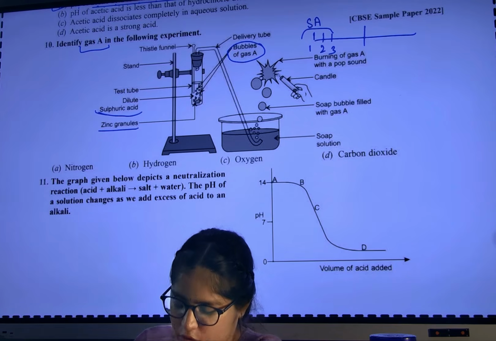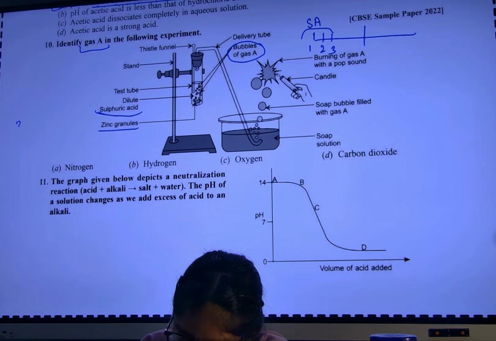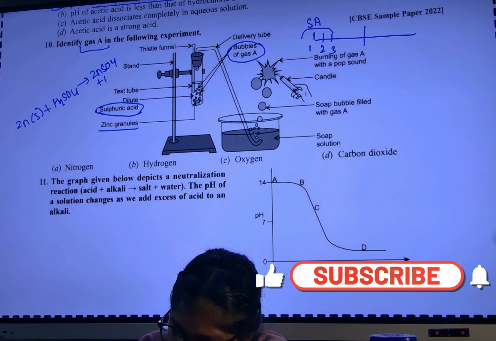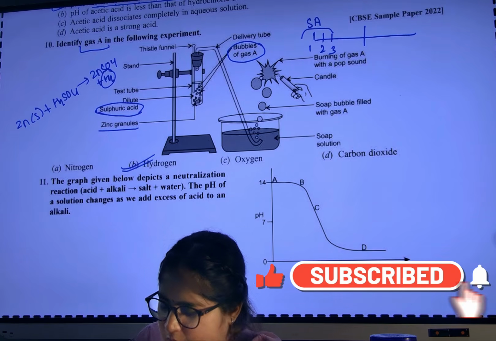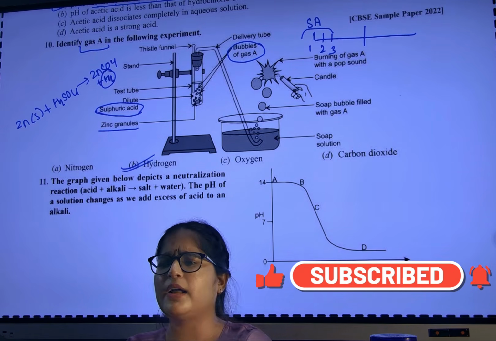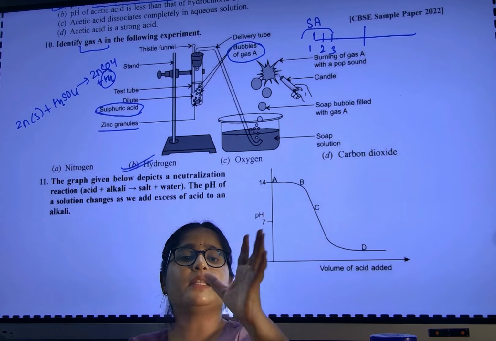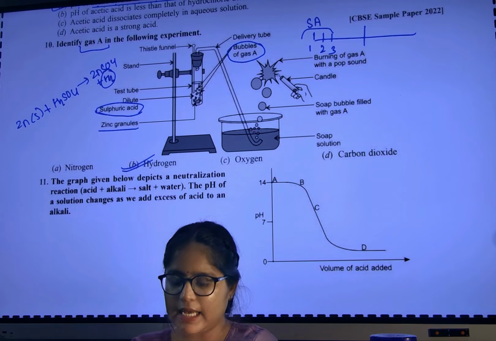Right? Okay. So you write on the experiment. The reaction will be like this: zinc reacting with which acid? Sulfuric acid, H2SO4. So I will get here ZnSO4 plus hydrogen gas. So you remember, whenever you see zinc with acid, hydrogen gas is released. Zinc with acid, hydrogen gas is released.